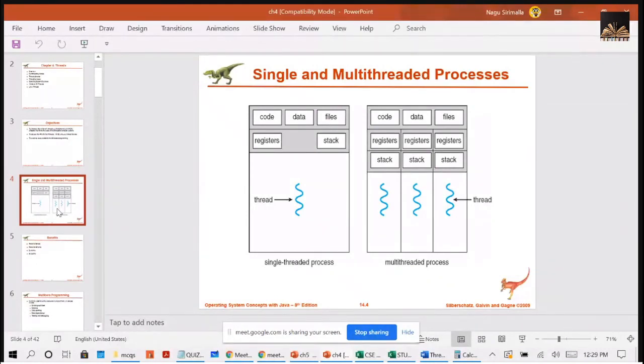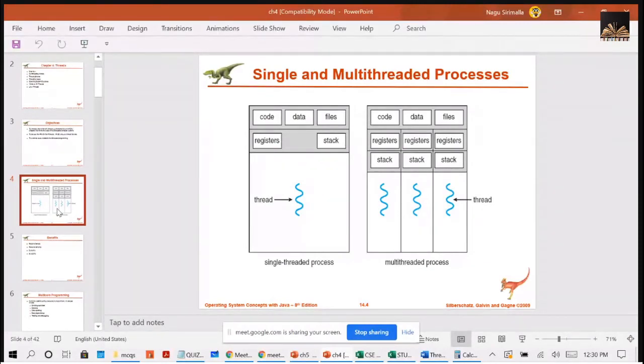So I can say a thread is a basic unit of CPU. So listen carefully, right? I can say a thread is a lightweight process, or I can say a thread is a basic unit of CPU utilization. In technical terms, a thread is a basic unit of CPU utilization, right? And a thread consists of a thread ID, a program counter, a register set, and a stack.